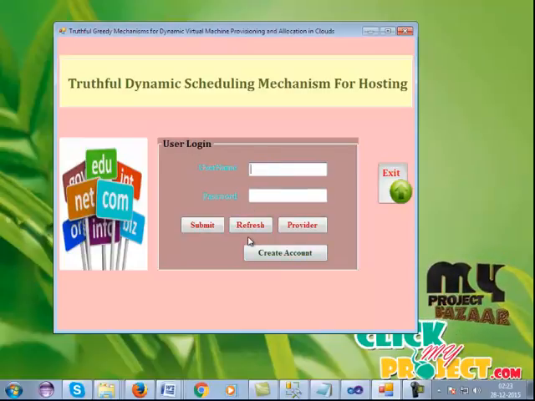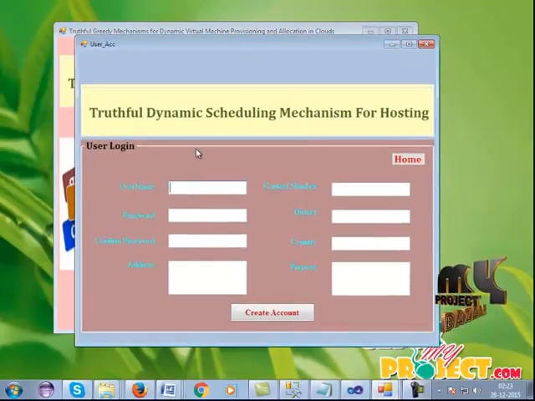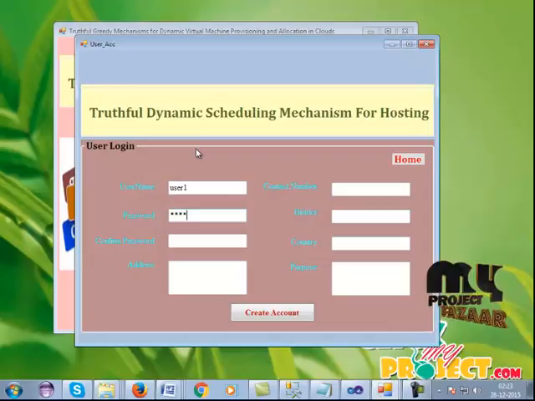This is the login page for this project. Here access is for three types: the admin, the users and the provider. If the user enters this page, they create an account. So here I give some account values. Username is user1 and password is user. I give the address and the contact number. District is